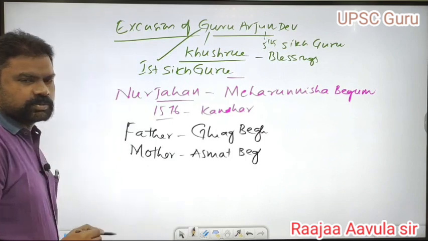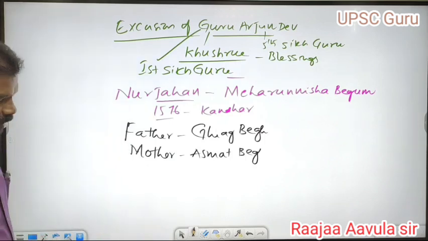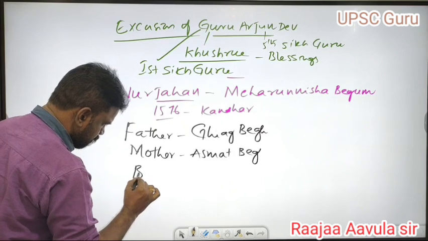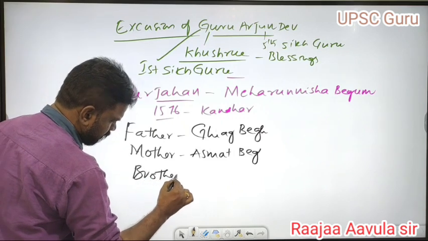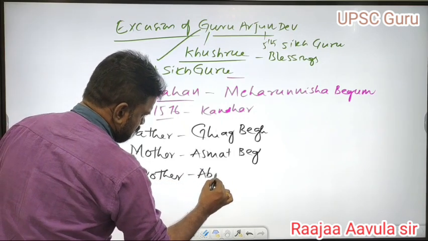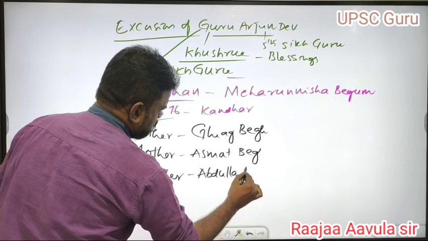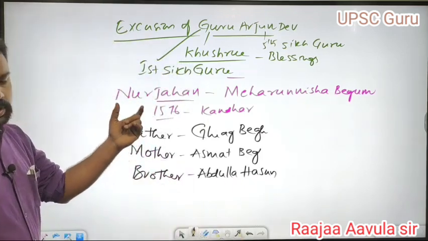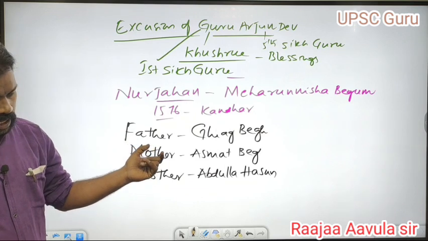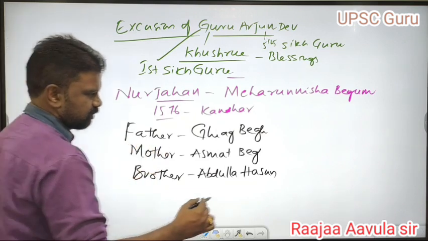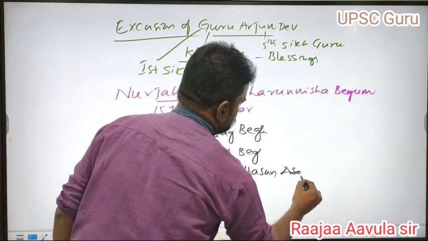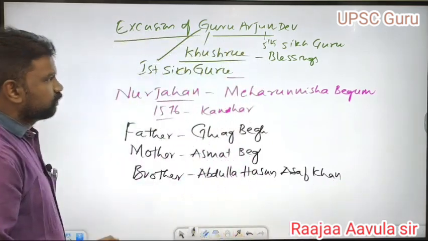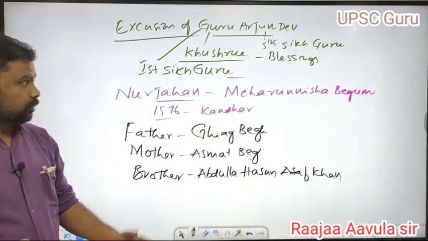Her brothers were Abdullah and Hasan Asif Khan. These were the relatives of Nur Jahan.